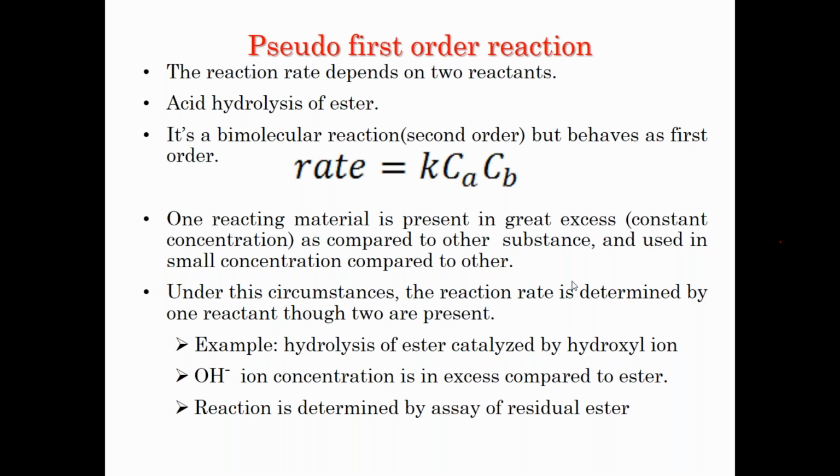There are two reactants taking part in the reaction, but still it is understood based on the concept of first order reaction. So that's why it is called pseudo first order, and the best example is acid hydrolysis of the ester, which is actually a pseudo first order reaction, because there are two molecules involved, but one reactant is in excess compared to the other. So for example, OH ion concentration is in excess compared to the ester, and it is determined by assay of the residual ester. So the ester is in the lesser concentration and the OH ion is in the excess concentration.